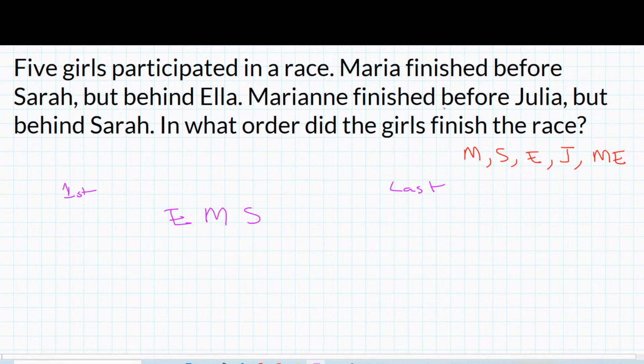Marianne finished before Julia, but behind Sarah. So Marianne finished before Sarah. Marianne finished after Sarah, but before Julia. So you should have Ella, Maria, Sarah, Marianne, Julia.